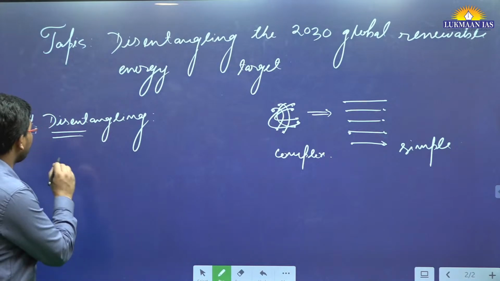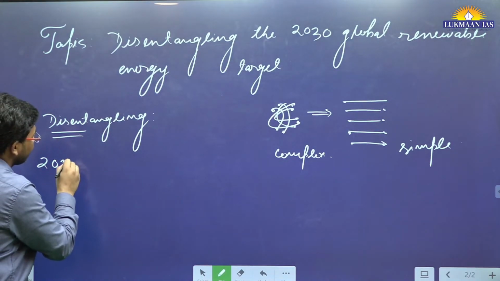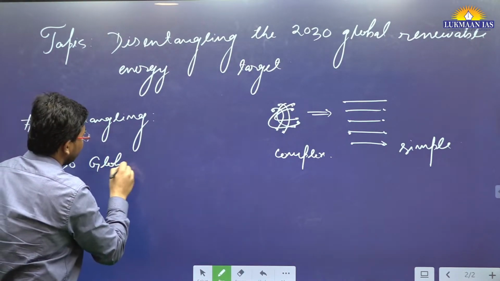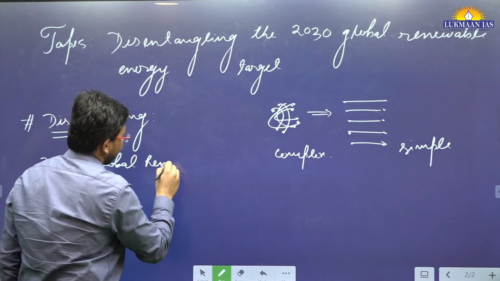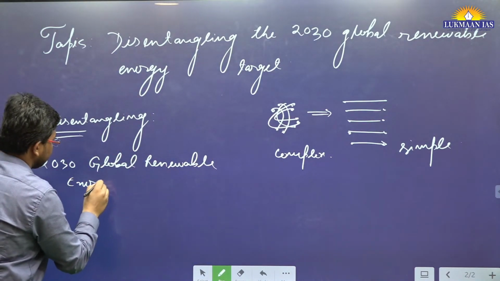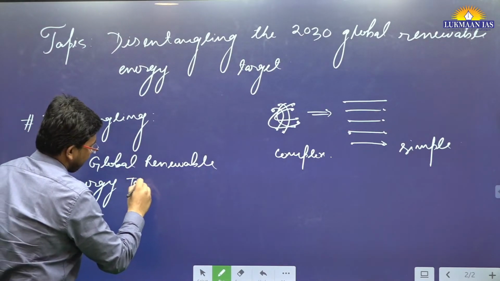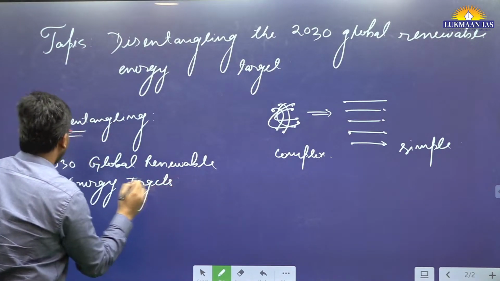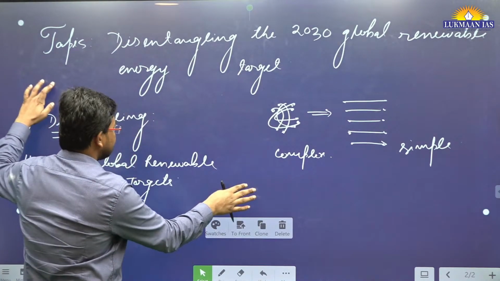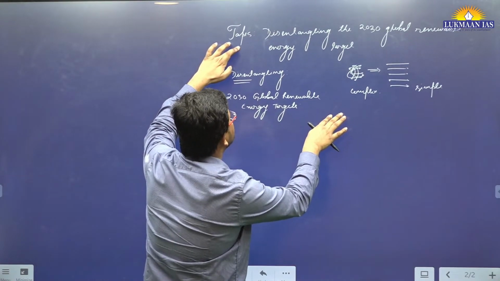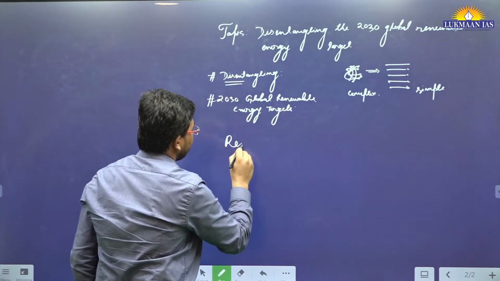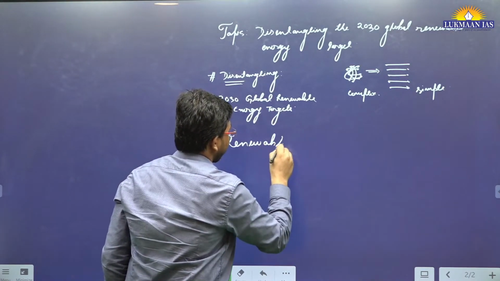So we are talking about the 2030 global renewable energy targets. Again, we need to understand another concept, which is related to renewable energy. We want to understand what is renewable energy.